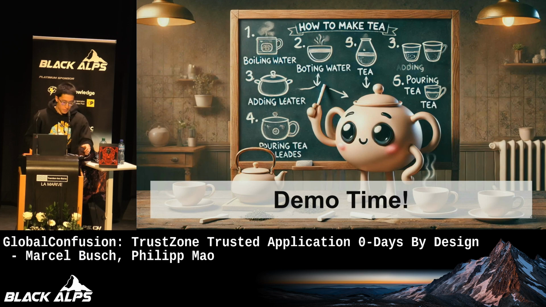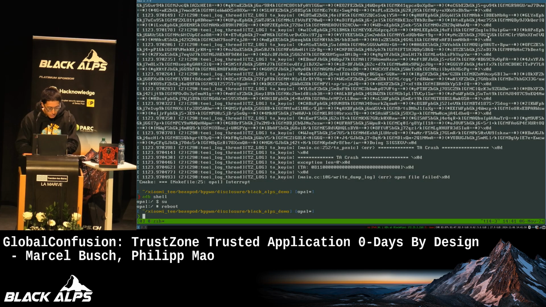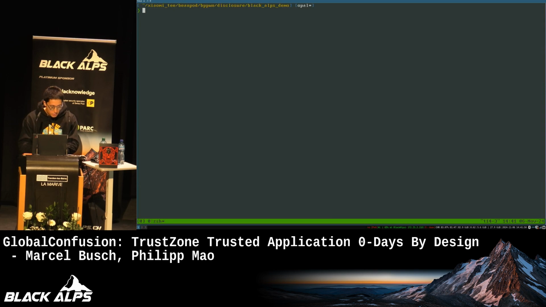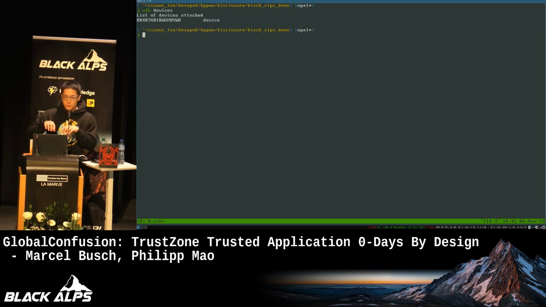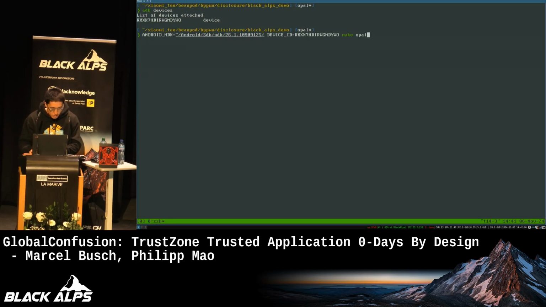So this here is the Xiaomi Redmi Note 12, and I'll run the exploit now. Essentially, if it works, when it works, our shellcode will print out a banner to the kernel log output. So I'm just going to do this now.